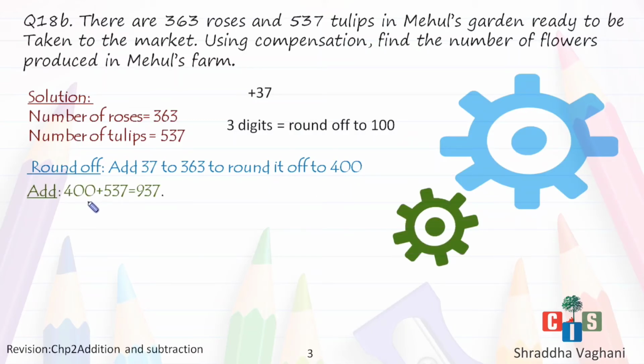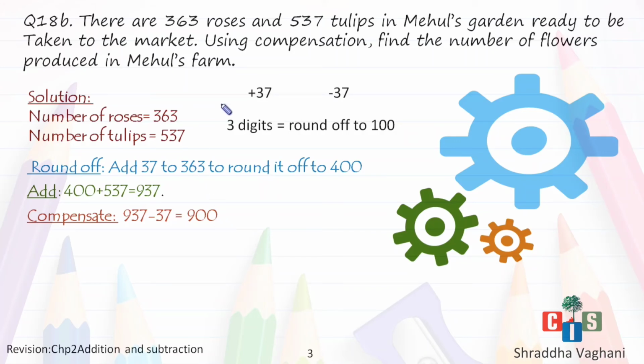So 400 plus 537 will give me 5 plus 4, just visualizing, 5 plus 4 is 9, and 37. Okay. Then I am going to compensate. First I have added 37. That is my action. Now I will reverse my action. That is, I'll deduct 37. That is, I'm going to compensate 37. So I'll deduct 37 from the answer. That is, I'm going to have 900 as the answer.